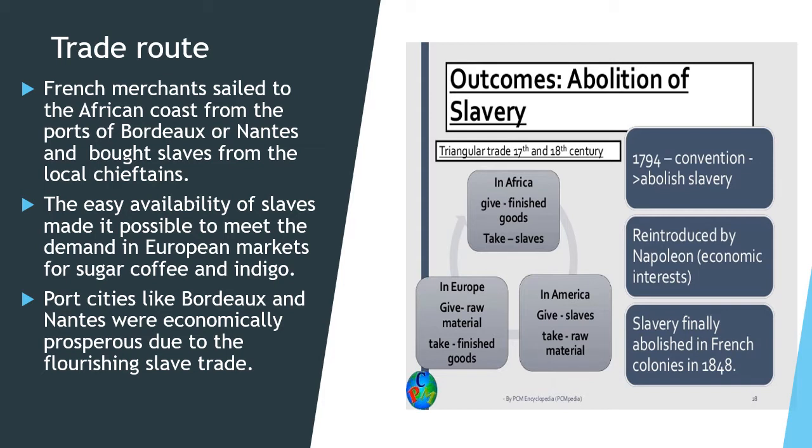These people were brought to Europe where they were again sold, and they were purchased by the rich people of the third state, or the nobles used to purchase them and they used to work in their plantation.